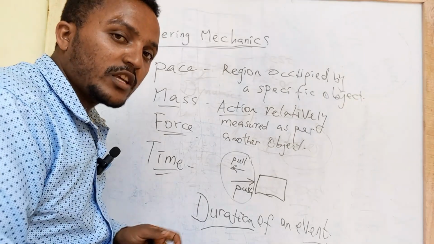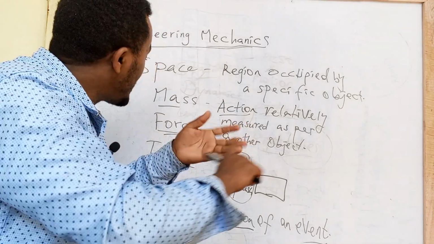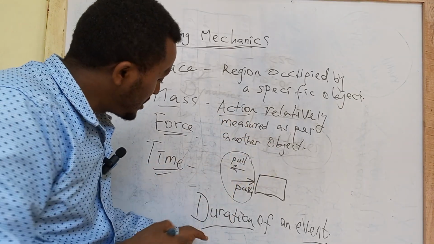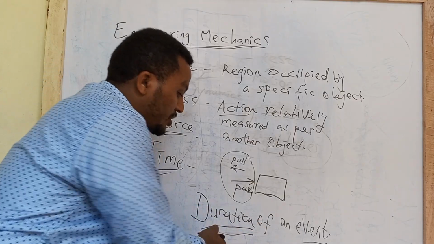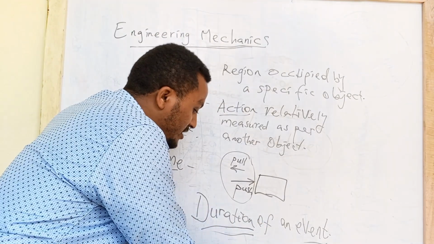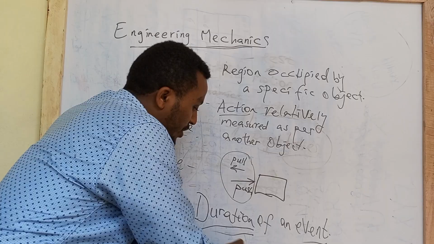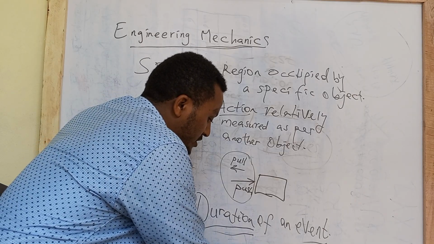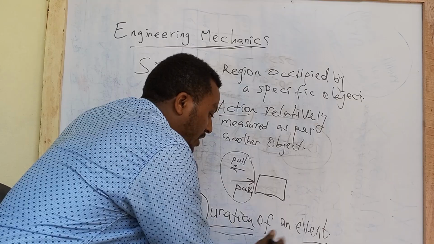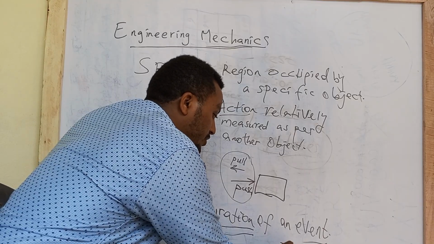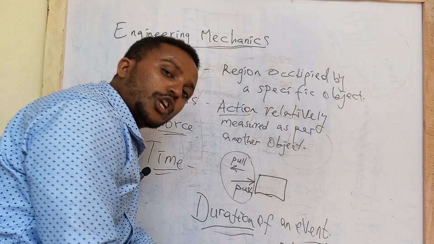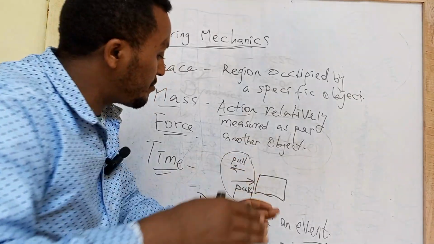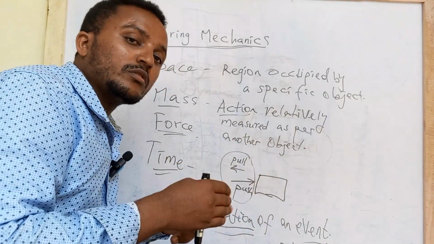There is some start time and there is an end time. There should be a start and an end because it is a duration. This is the gap in terms of time. For example, 5 seconds, or maybe 5 hours. To go from one town to another town, there is a time duration.